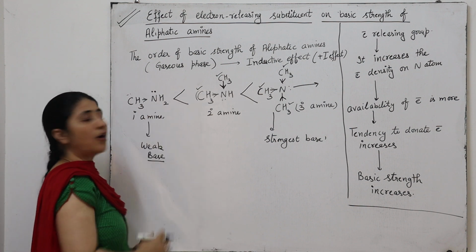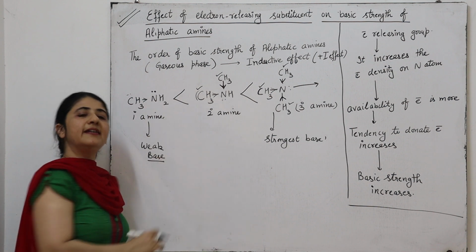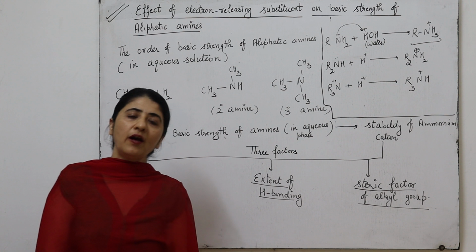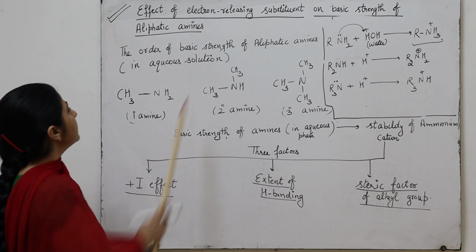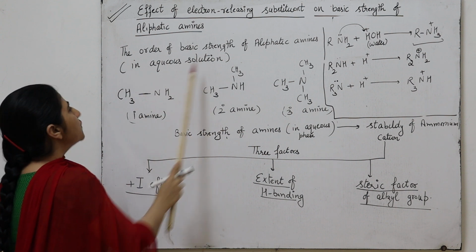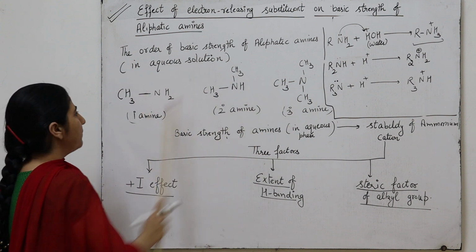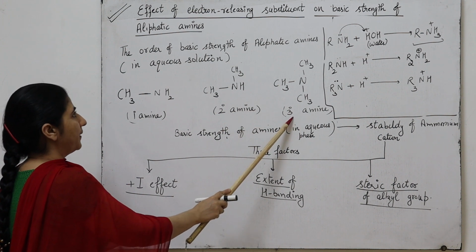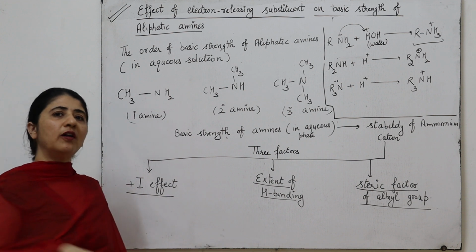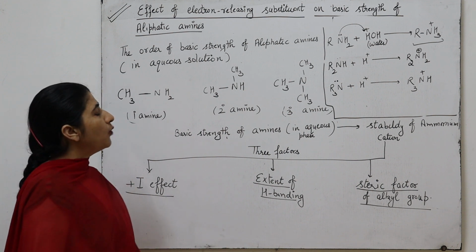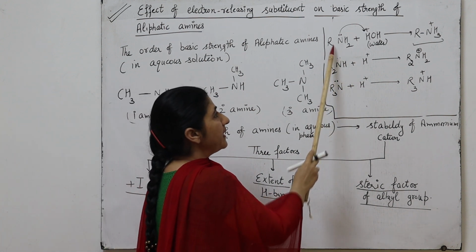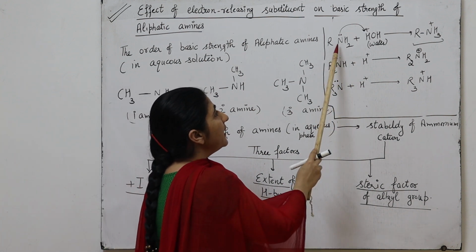So this is the order of basic strength of aliphatic amines only in the gaseous phase, when the amines are present in the gaseous state. Now I will discuss the order of basic strength of aliphatic amines in aqueous solution. We have three types of amine: primary, secondary and tertiary amine, which we dissolve in water.